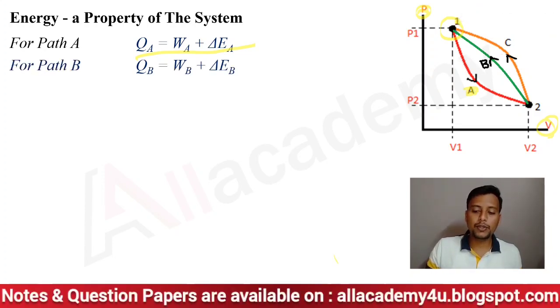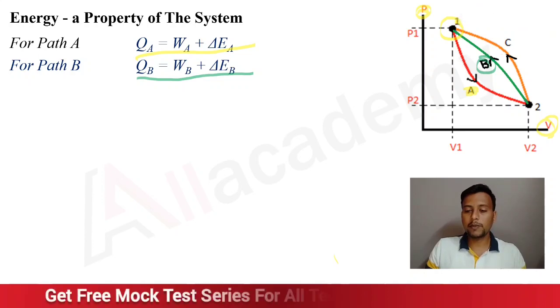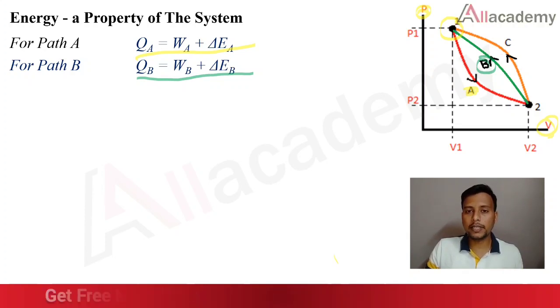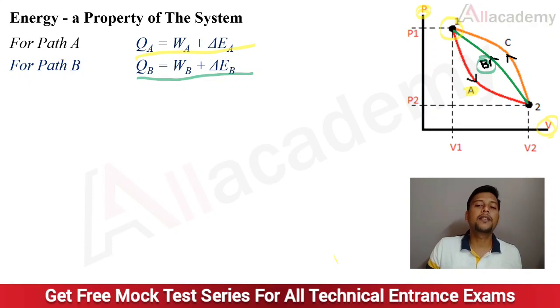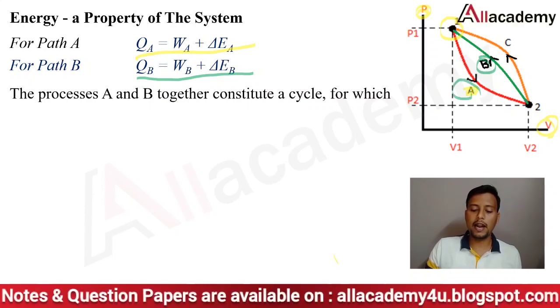Now similarly, if the system comes back to its initial position, that is from state 2 to state 1, then QB is the heat interaction when the system comes back using path B, WB is the work interaction when the system comes back to its initial state by path B, and delta EB is the change in the stored energy when the system travels by path B. Now, processes A and B together form a cycle.